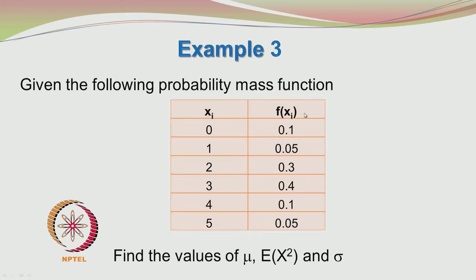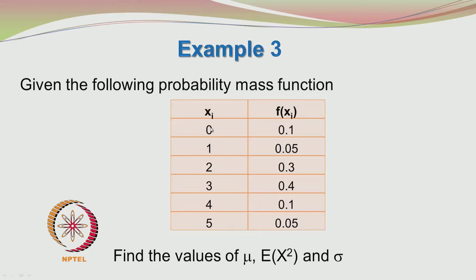F of xi, if you recall, is the probability of the random variable taking the value 0. For this particular case, f of xi is 0.1. In general, f of xi is the probability that the random variable takes the value xi.